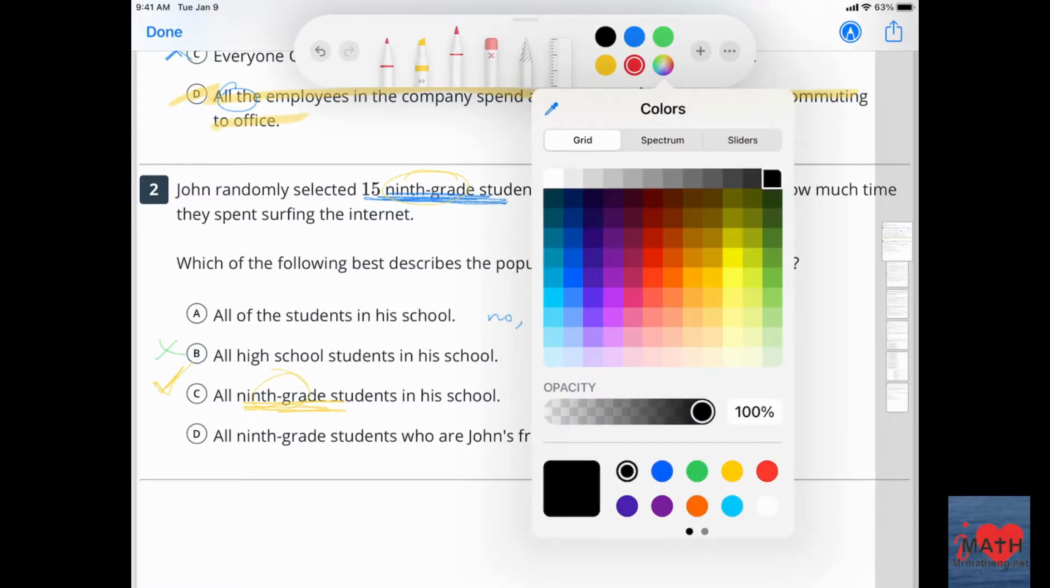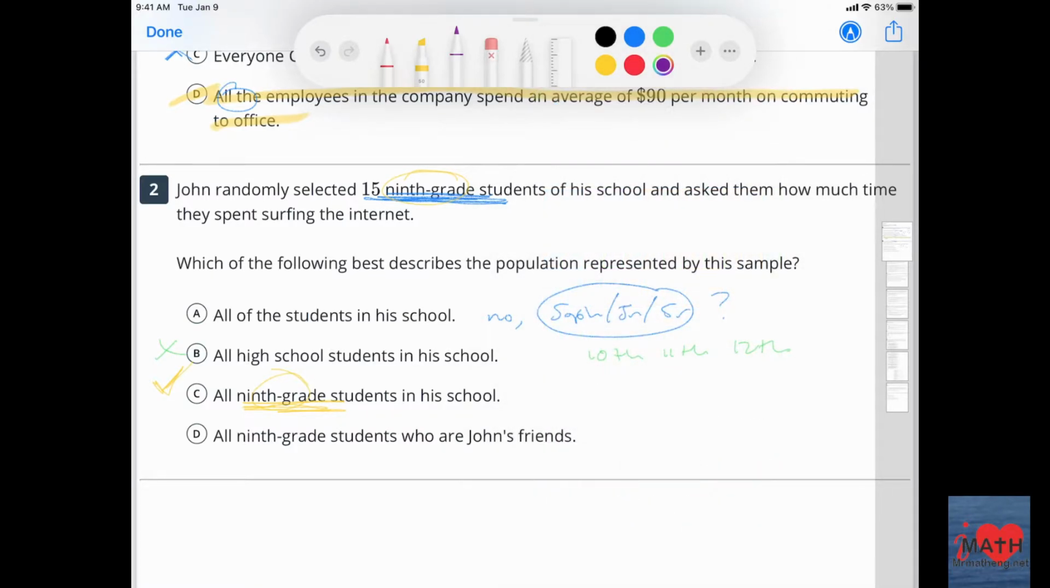And D, all 9th grade students who are John's friends. And that's bias. So my answer is going to be C. If he had a good sample of other grades, that would be helpful. But if it's just 9th graders, then it's only speaking about 9th graders.